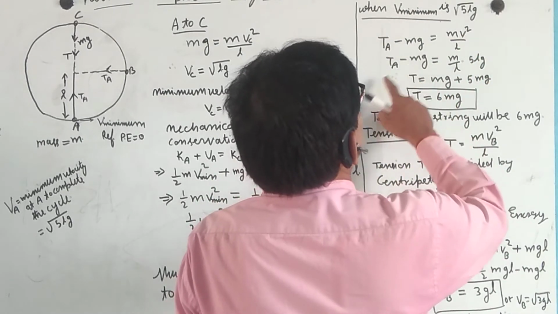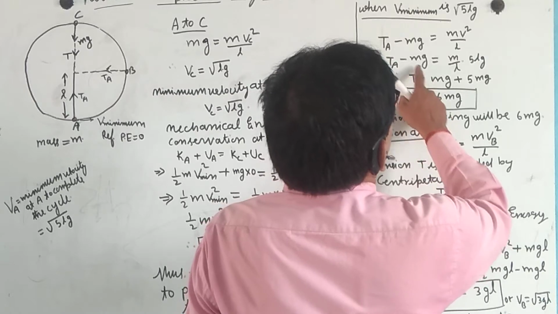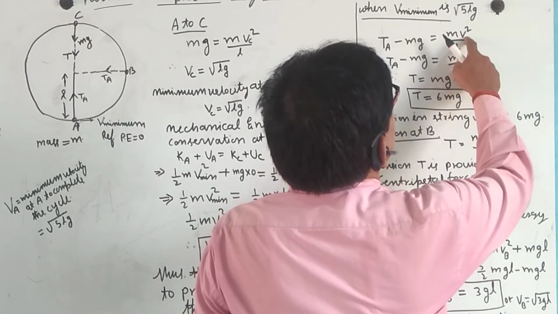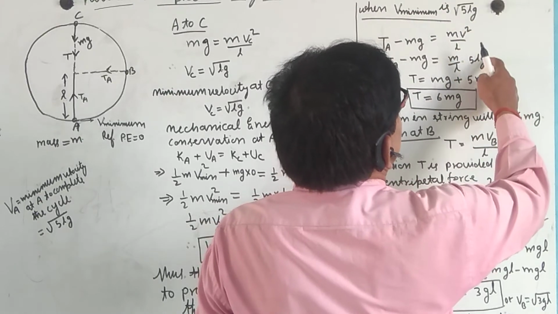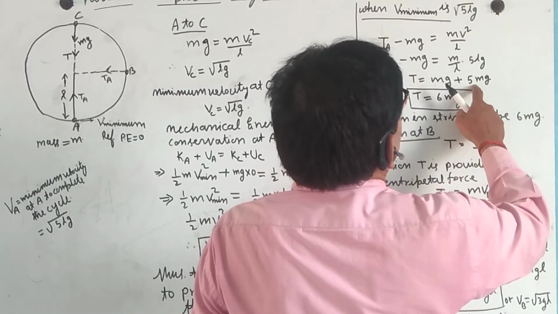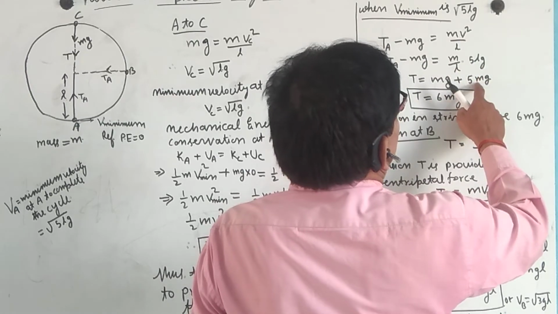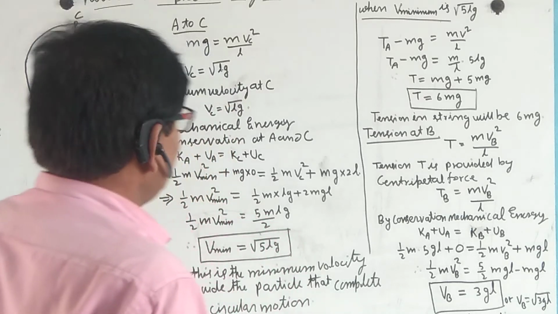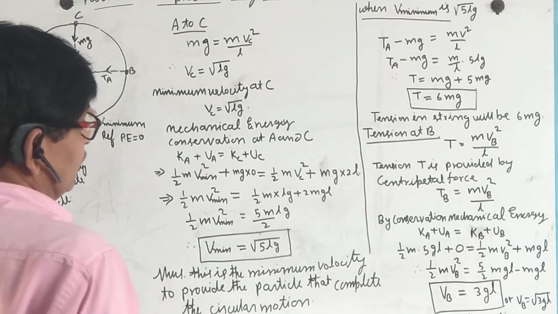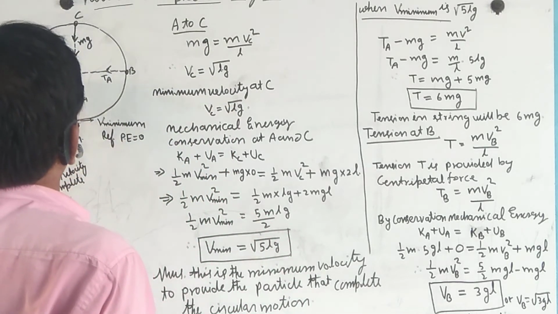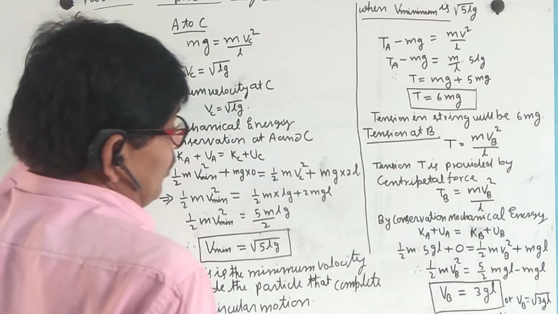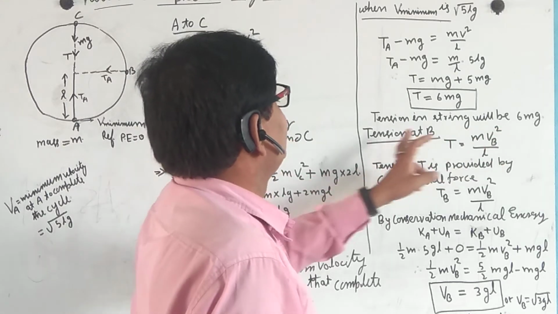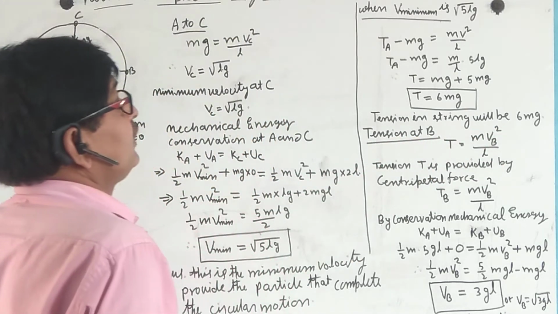In this case, putting T equal to mg plus mv square by L, with v square equal to 5gL. Putting this in, the 5mgL and L cancel, and 5mg plus mg gives 6mg. At position A, the tension created in this string is 6mg.